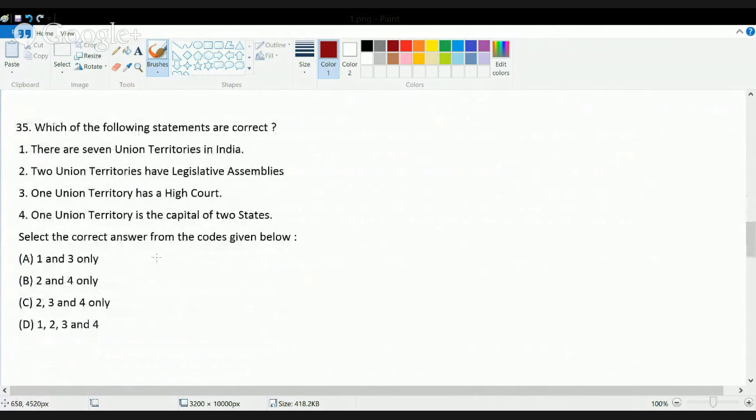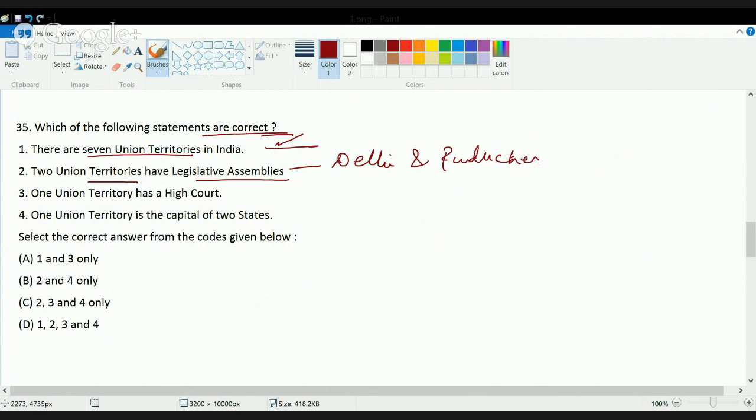The next question is, which of the following statements are correct? In this, India has 7 union territories. That is a correct statement. 2 union territories have a legislative assembly, that is Delhi and Puducherry or Pondicherry, you can say. Only 1 union territory has a high court, that is Delhi.